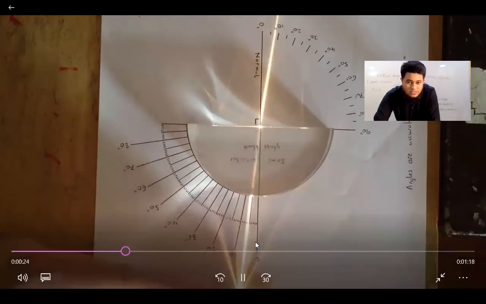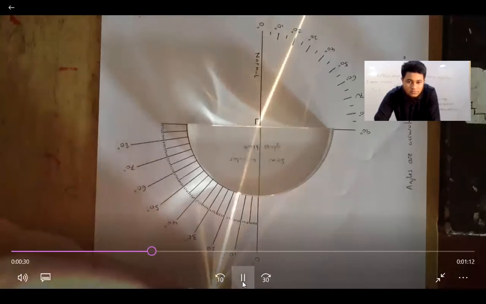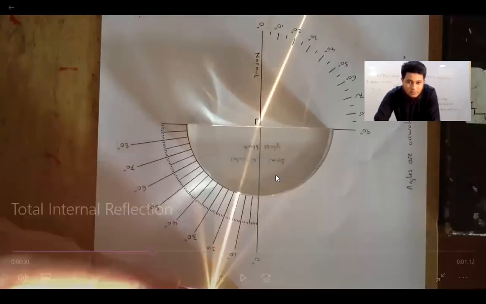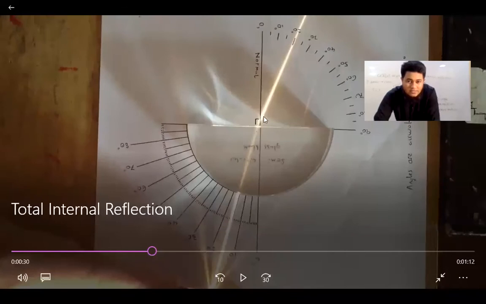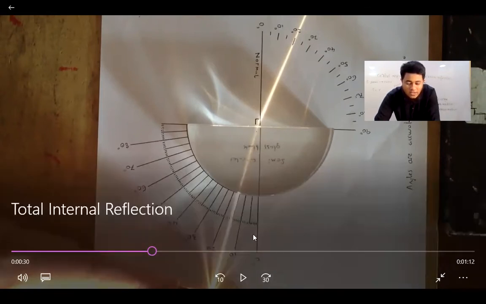So now you can see that we are creating an angle of incidence, okay? And refraction is occurring, right? Can you see? Yes, sir. This is the incident ray, and this is the refracted ray. And this is the normal, right? You can see my cursor that I'm moving. So the angle between the incident ray and the normal is known as the angle of incidence, and as you can see, we can measure it from here. And the angle between the normal and the refracted ray is called the angle of refraction.